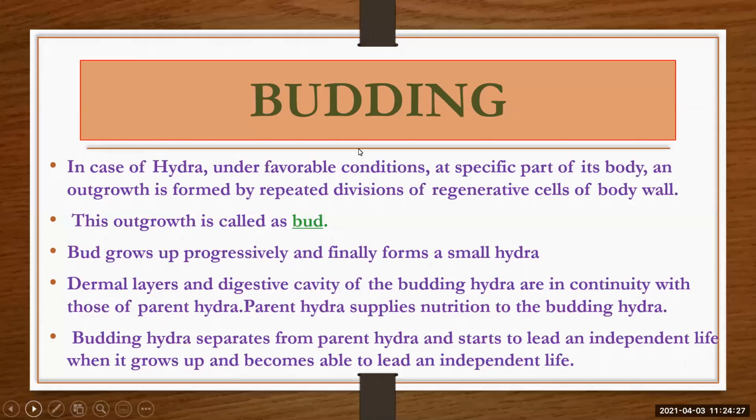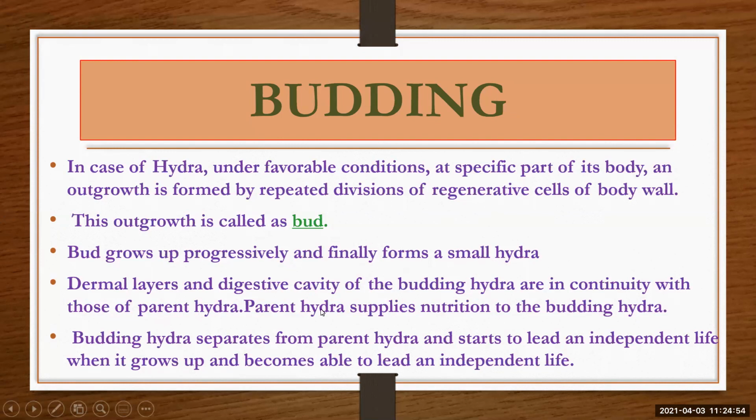Next is budding. Budding also takes place in multicellular organisms. So in the case of Hydra, under favorable conditions at a specific part of its body, an outgrowth is formed by repeated division of regenerative cells of the body wall. This outgrowth is called a bud. The bud grows up progressively and finally forms a small Hydra.